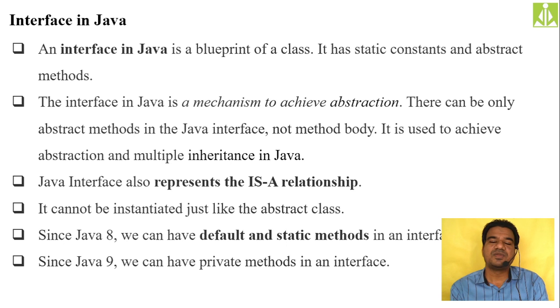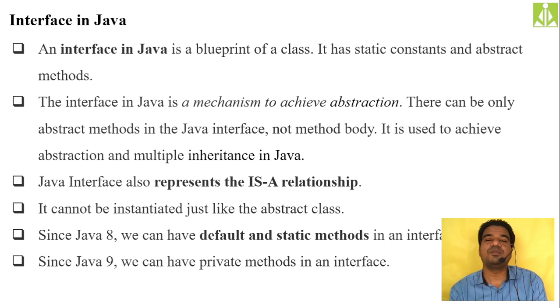Generally, if you want to achieve abstraction in Java, we go for these interfaces. So an interface is similar to a class, but it is not a class. When I'm saying similar, it exhibits the properties of a class. The way we create a class, in a similar way we create an interface.